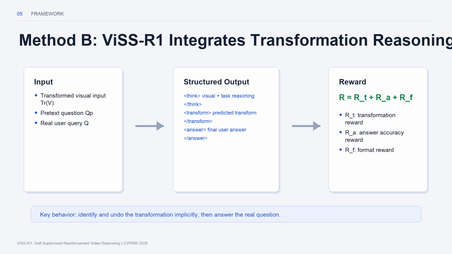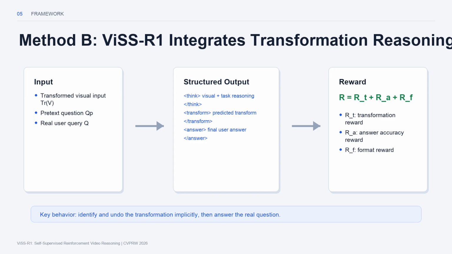The second method is the full ViSS R1 framework, and this is the cleaner integration proposed by the paper. Instead of separating pretext learning from normal R1 training, ViSS R1 uses transformed inputs throughout both supervised fine-tuning and reinforcement learning. The model receives a transformed visual input, a pretext question about the transformation, and the real user query at the same time.